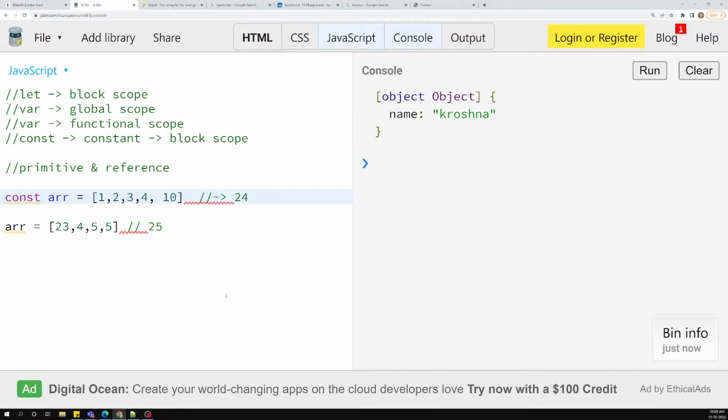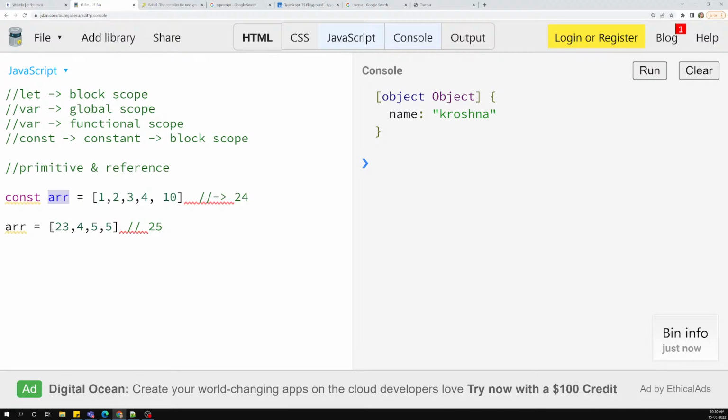When you declare it as a constant, internally it will check whether this value has been changed or not, but this is not holding the actual values, it is holding the memory pointer. If you insert values or delete values, whatever you do, the memory pointer will not change, only the values inside the memory pointer will change. So this pointer value is not changing, and because of that reason it allows us to change.